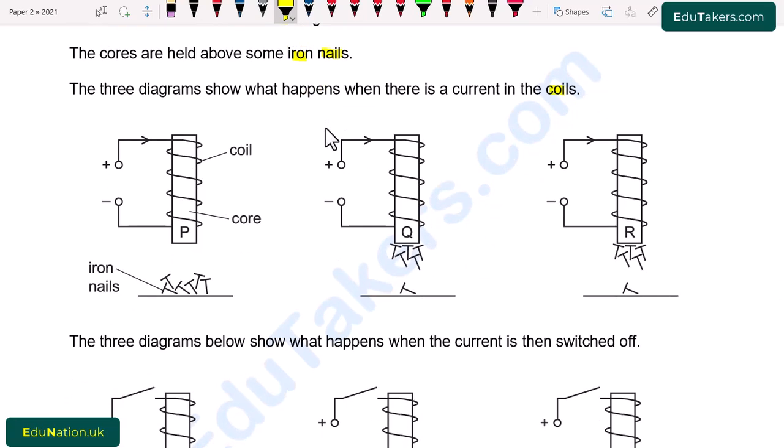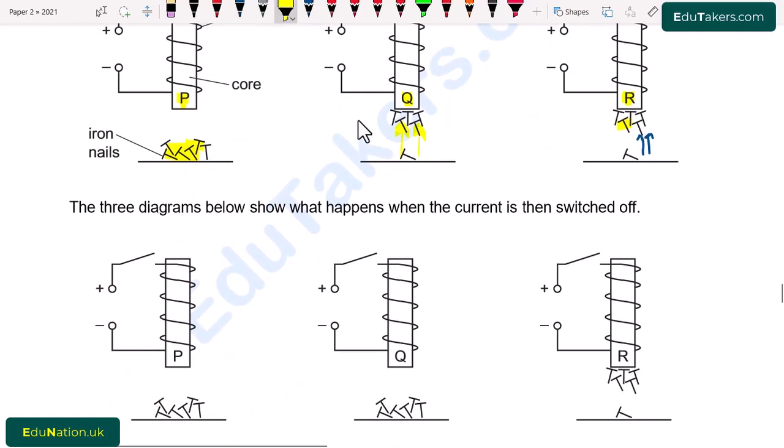In the first diagram, we can see that there is a coil P, and when the current is passing through this coil, there will be no effect on the iron nails. They remain at their position. But in the coil Q, the iron nails are attracted towards the coil. Also in the coil R, the iron nails are attracted towards the coil due to the magnetic effect here. Again, 3 diagrams below show what happens when the current is switched off. So when there is no current, then what will happen?